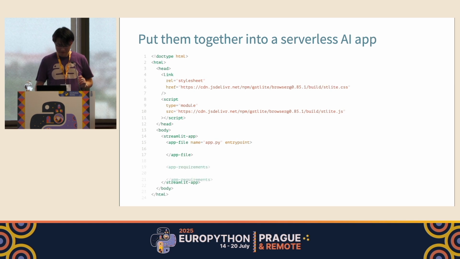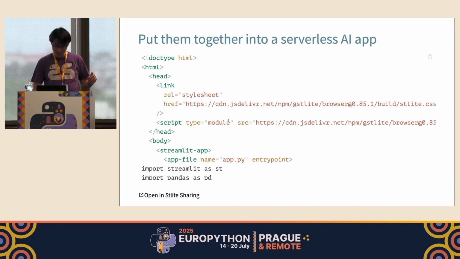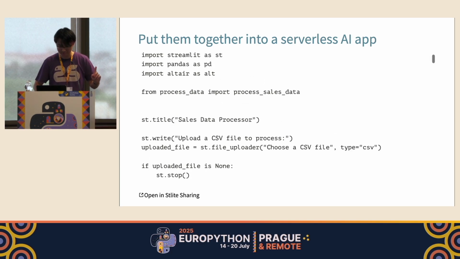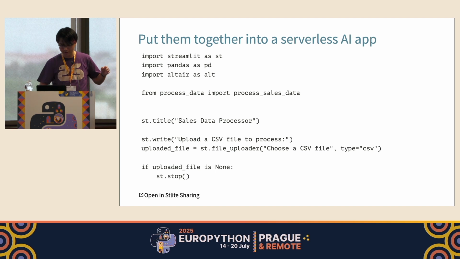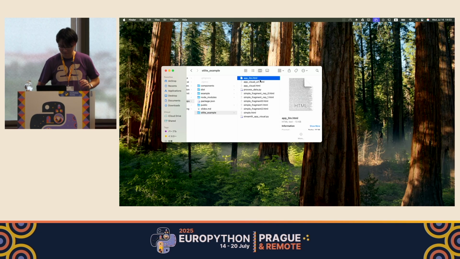So by combining all of these technologies, by adding a very special tag, requirements, to list up requirements in our Stlite or serverless Streamlit applications to specify the Transformers.js library, we can finally get a single HTML-based serverless AI application just by putting all the Python code into this HTML file like this. Here is the actual one. Sorry, this is a bit small, but this is just a single static HTML file.